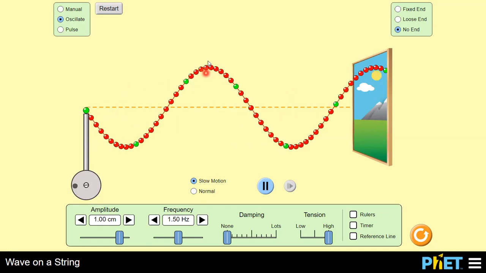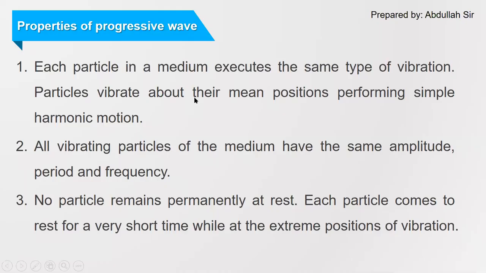The next characteristic of progressive wave is that all vibrating particles of the medium have the same amplitude, period and frequency. If you measure the amplitude of each particle of the wave, the amplitude of every particle will be the same, the time period will be the same, and the frequency will be the same.